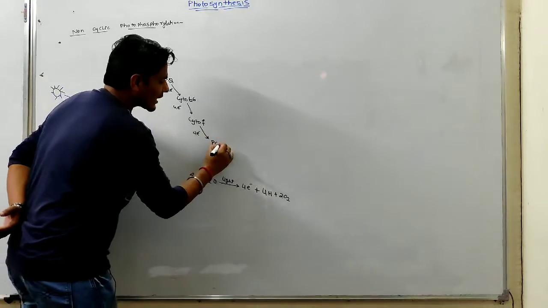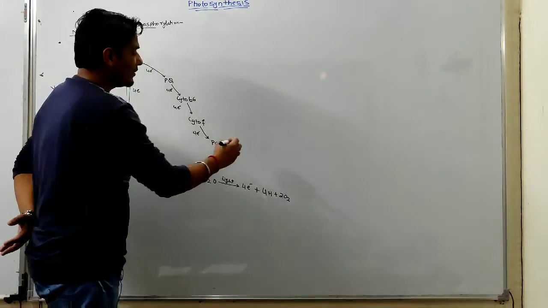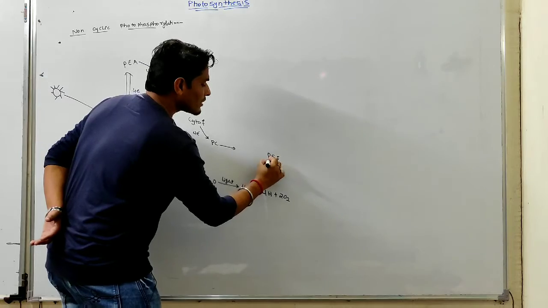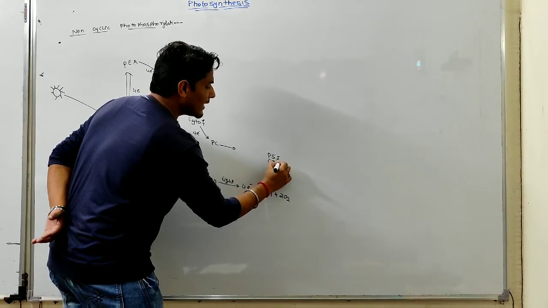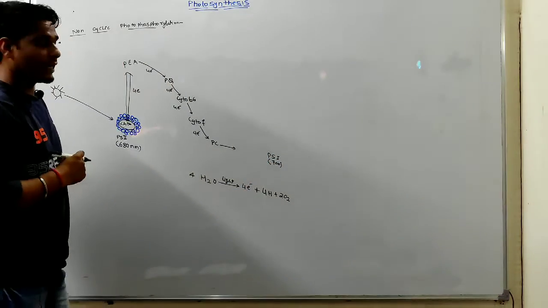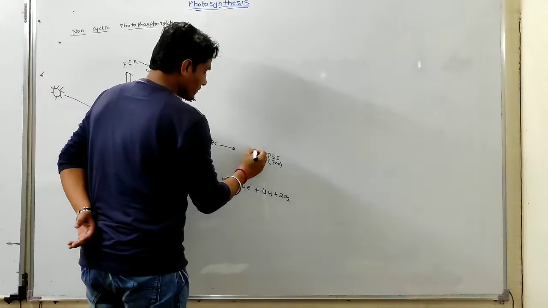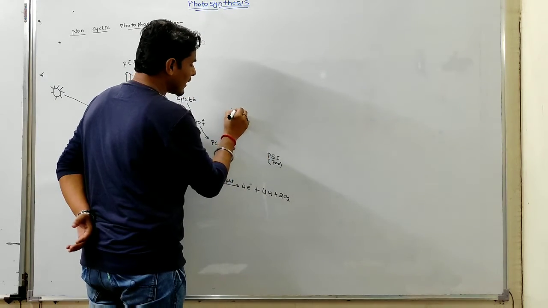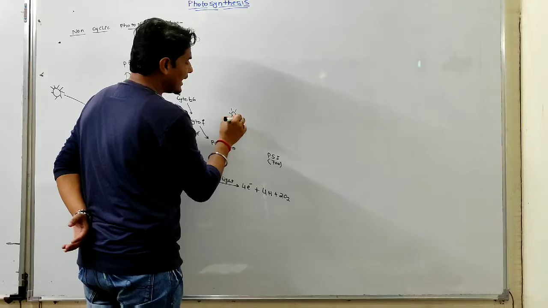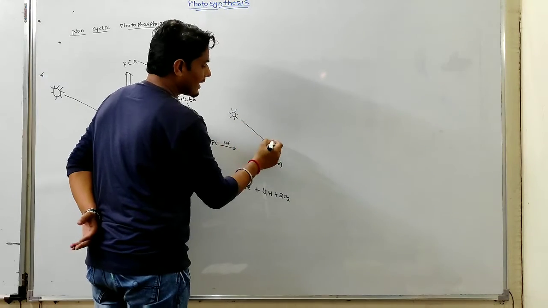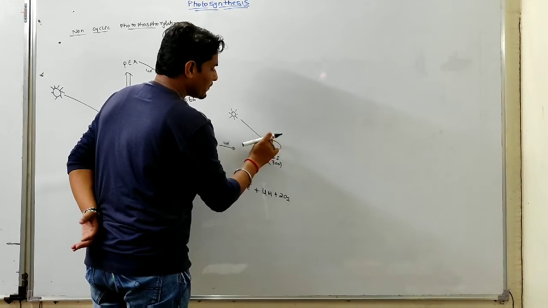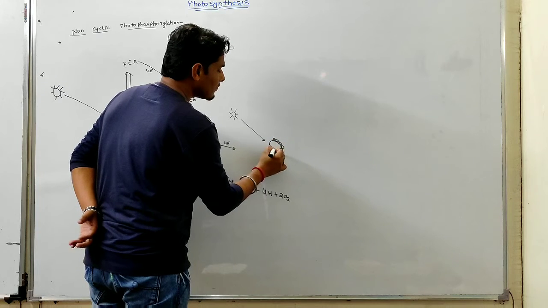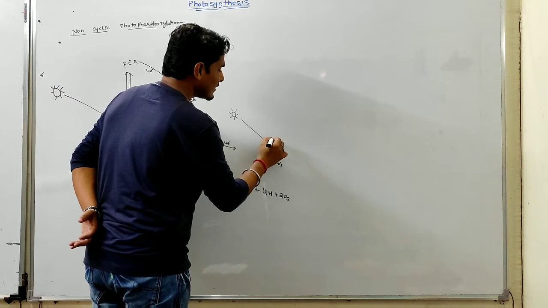Then the electron is accepted by photosystem 1. Photosystem 1 absorbs maximum light at 700 nanometer.